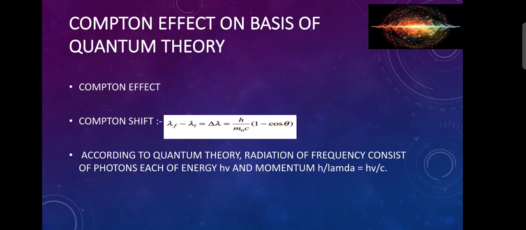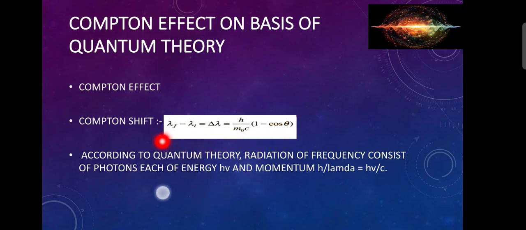Then Compton shift. The difference in wavelength between changed and unchanged radiation is called as Compton shift. This is the formula of Compton shift. Here we can see lambda f minus lambda i is equal to delta lambda is equal to h upon m naught c into 1 minus cos theta.